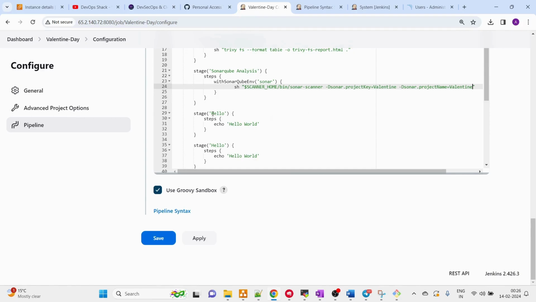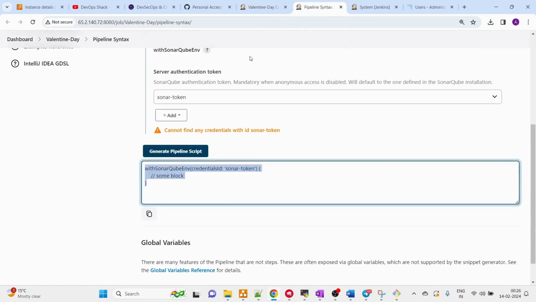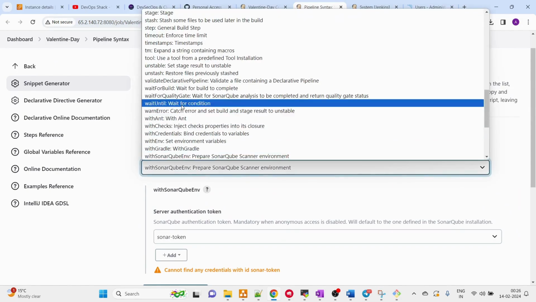Okay, so once this part is done, what we can do, we can build our Docker image. So let's write that as well, build and tag Docker. Okay, now for writing Docker commands, first of all I'm going to create a script block in this format, and inside here we are going to write the Docker block. Again, for writing the Docker block you can take help from here.